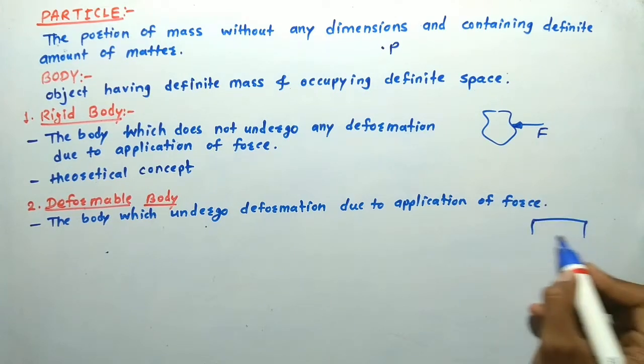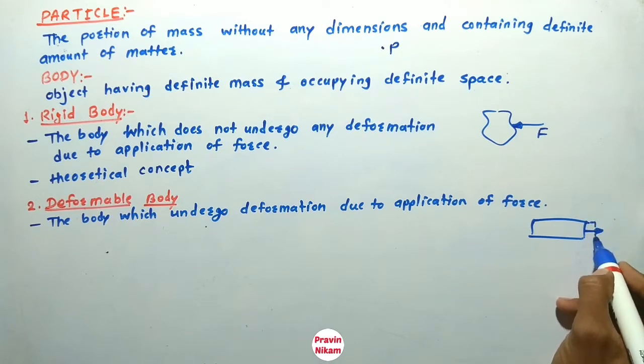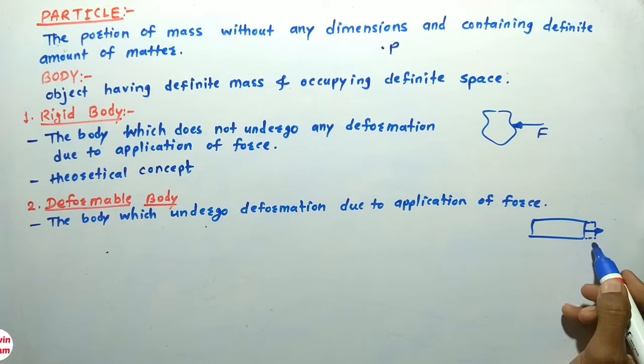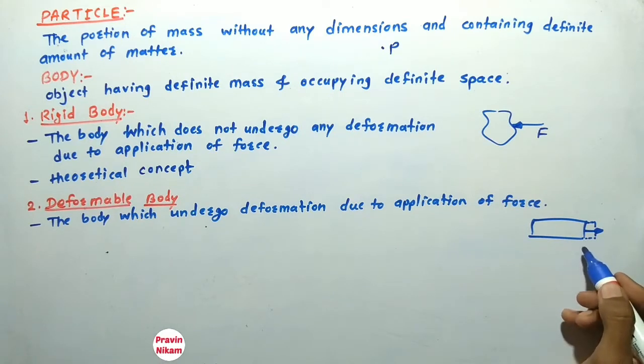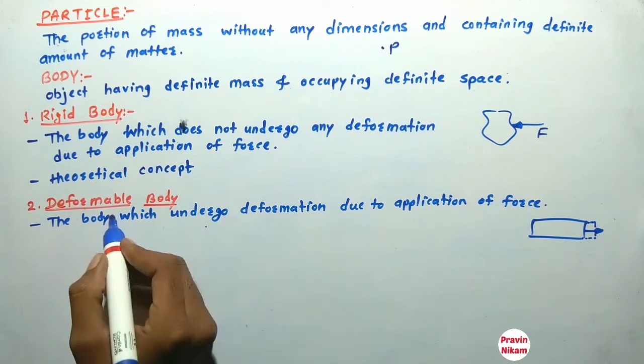Means if this is a body and force is applied on the body, then deformation takes place, or dimensions will change, or shape or size will change. So that body is called a deformable body.